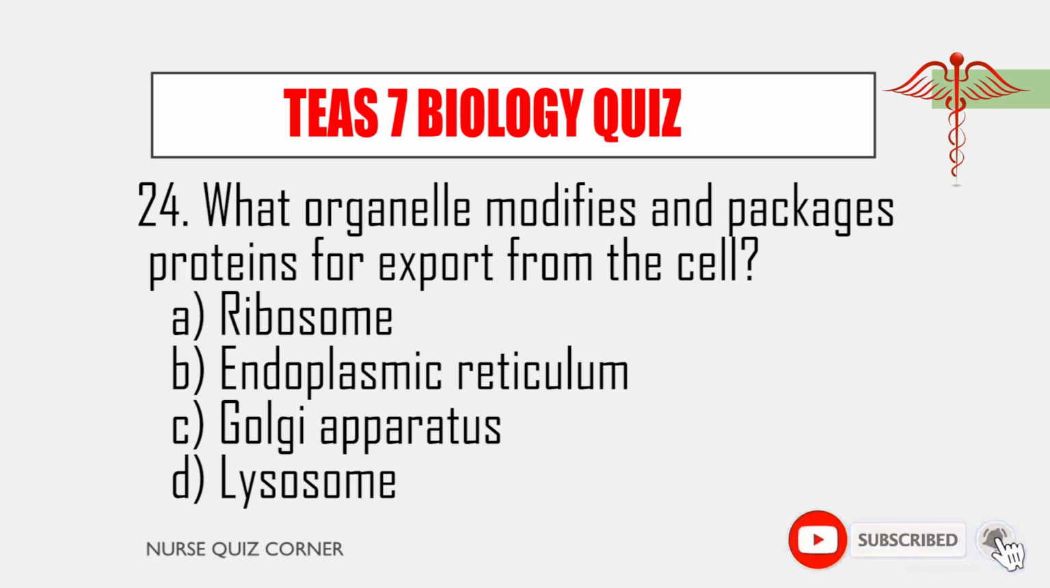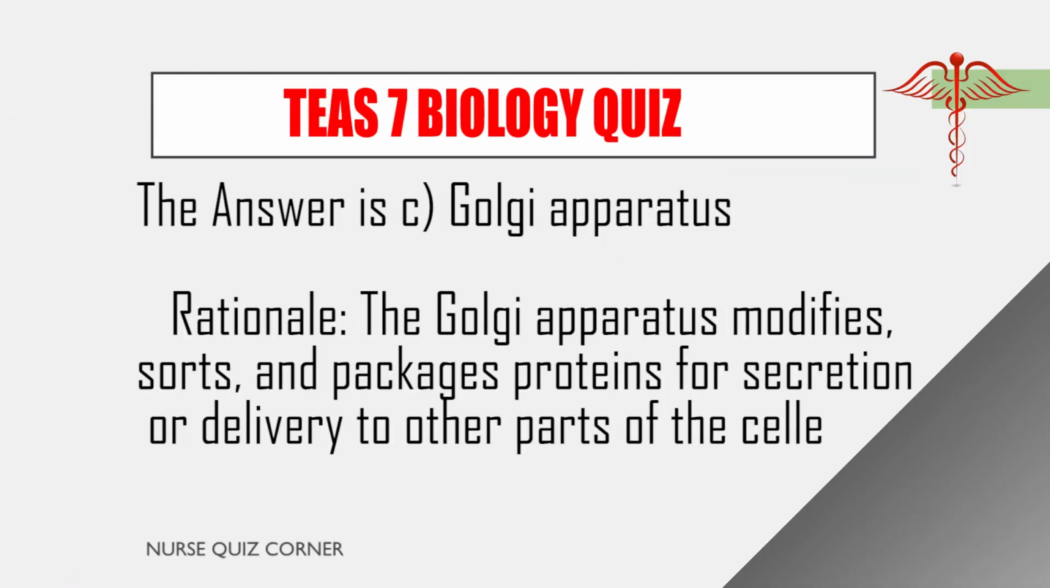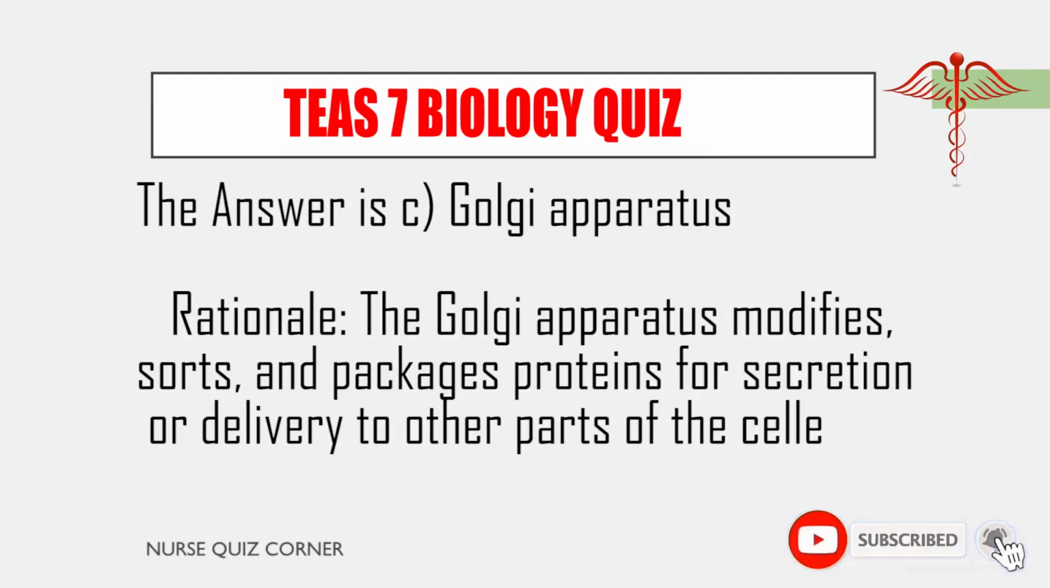24. What organelle modifies and packages proteins for export from the cell? A. Ribosome. B. Endoplasmic reticulum. C. Golgi apparatus. D. Lysosome. The answer is C, Golgi apparatus. Rationale: The Golgi apparatus modifies, sorts, and packages proteins for secretion or delivery to other parts of the cell.